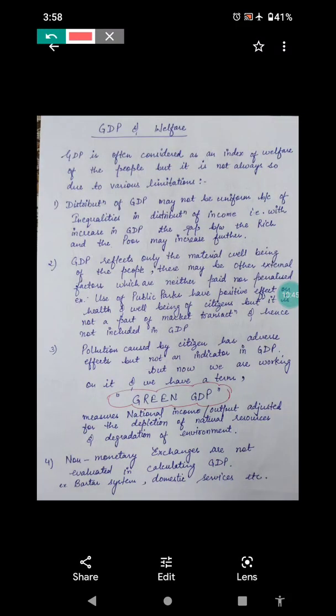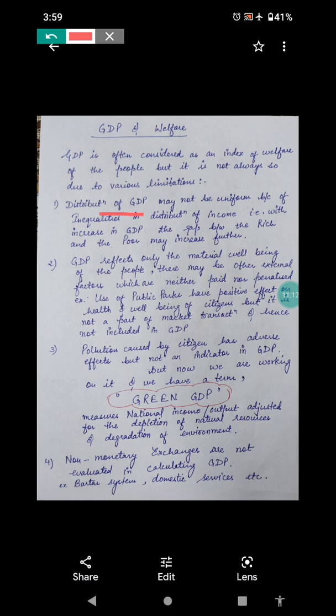Why? Because there are specific reasons. First of all, distribution of GDP. GDP distribution is not uniform. Actually, we have inequalities in distribution of income. So maybe with increasing GDP, the rich may become richer and the poor may become poorer. So that gap between the rich and poor may again broaden. So that is one factor.